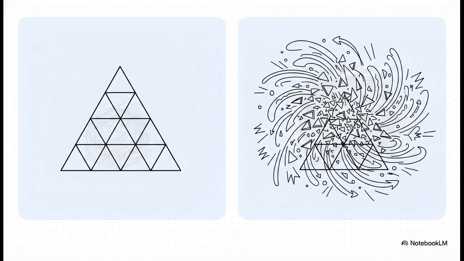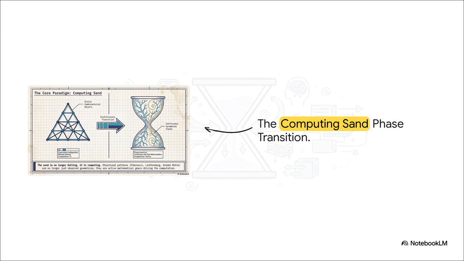Imagine looking at a photograph of a whirlpool, right? And then suddenly, you press play, and the water actually starts spinning. We are taking the mathematical equivalent of a photograph and turning it into a living, breathing engine. And this brilliantly illustrates that evolutionary transition. We go from a static combinatorial object to a continuous dynamical field. The sand is no longer just passively falling in the hourglass. It is actively computing. It's using patterns like Fibonacci and the golden ratio as actual mathematical gears driving the machine.